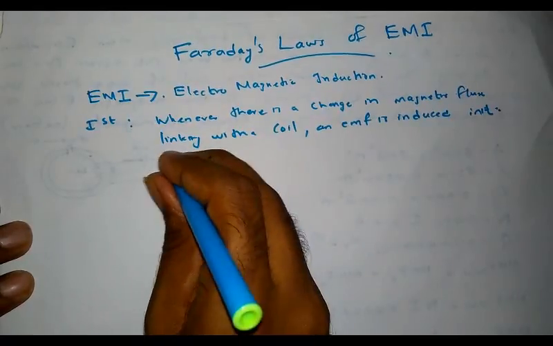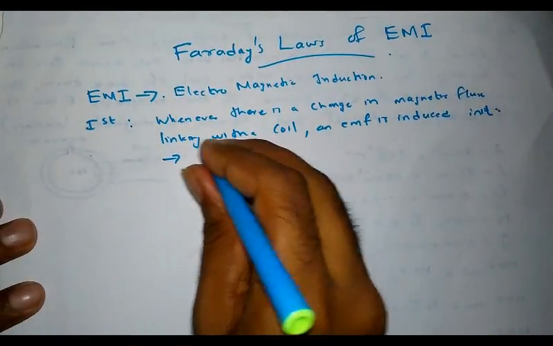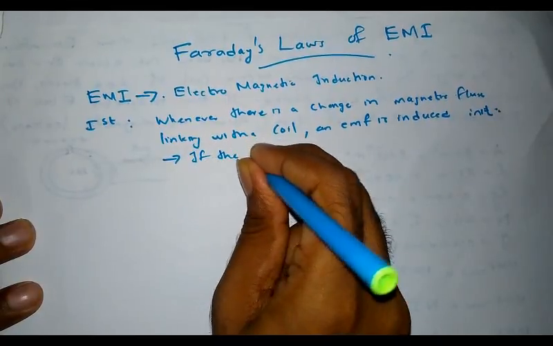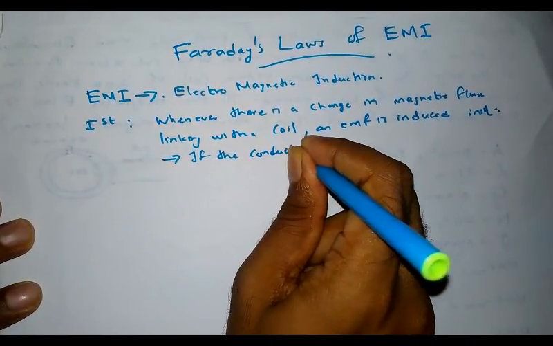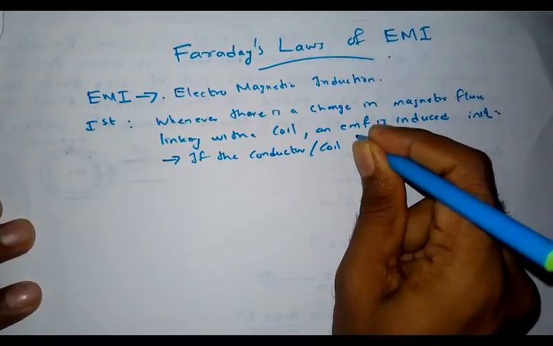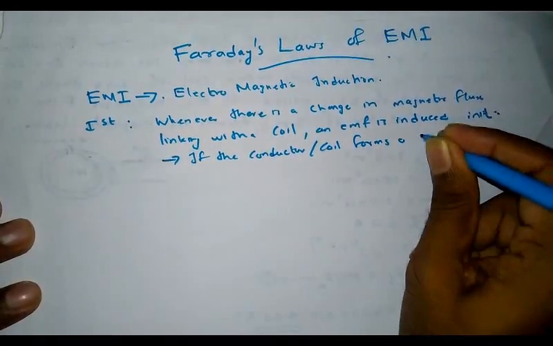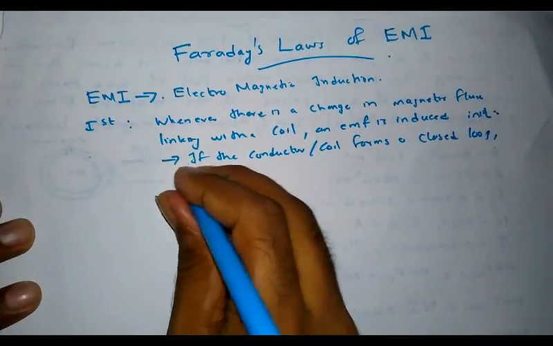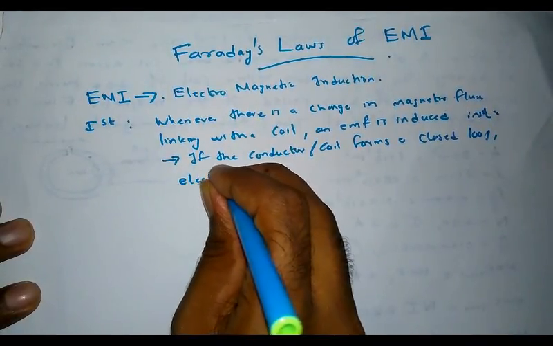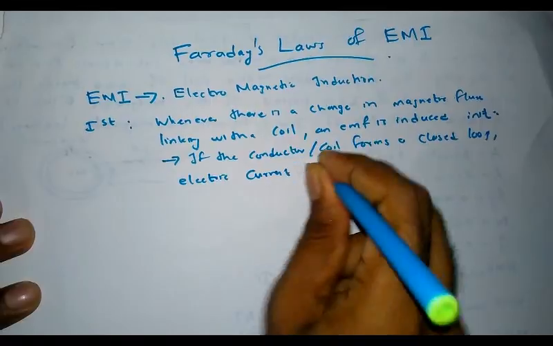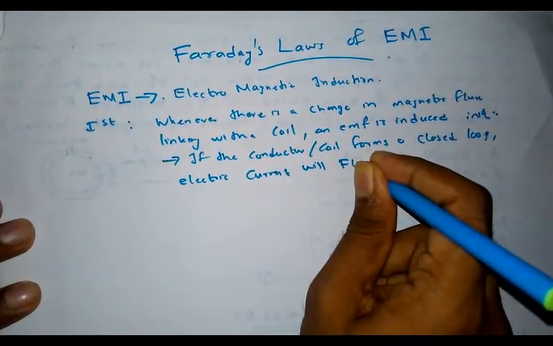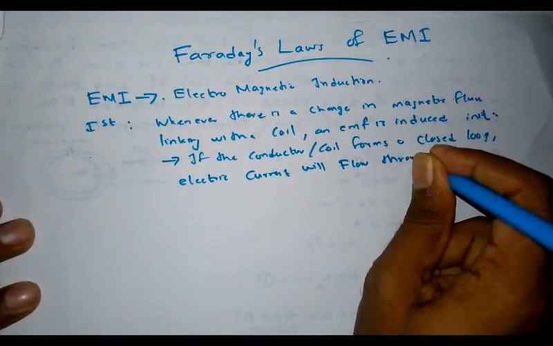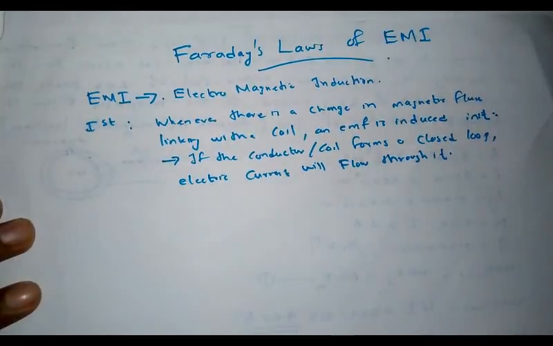And if the conductor or coil forms a closed loop, electric current will flow through it.